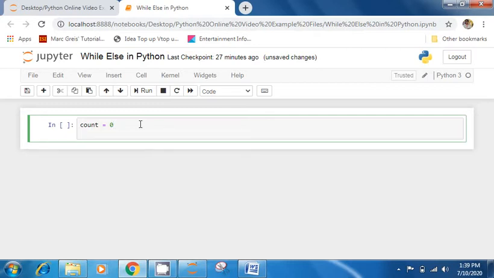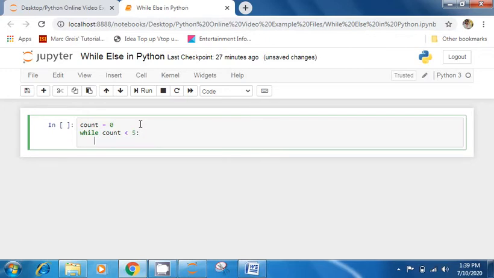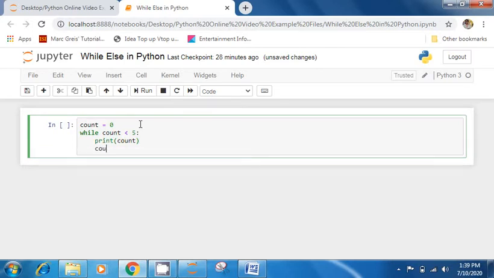Now while this count value is less than say 5, while this count is less than 5, let me print this count and let me increment this as well. Count plus equal to 1.